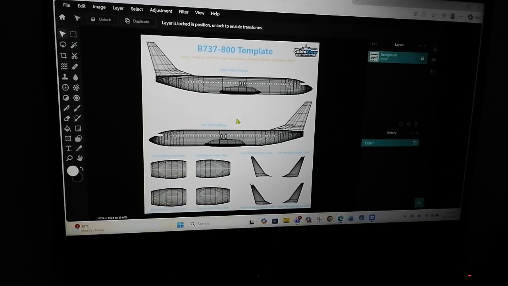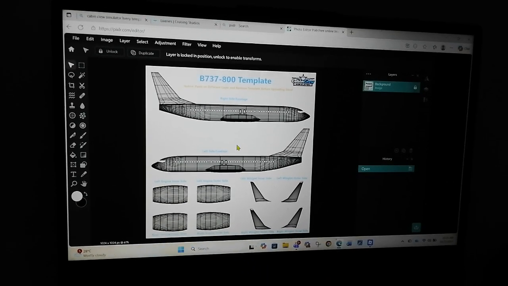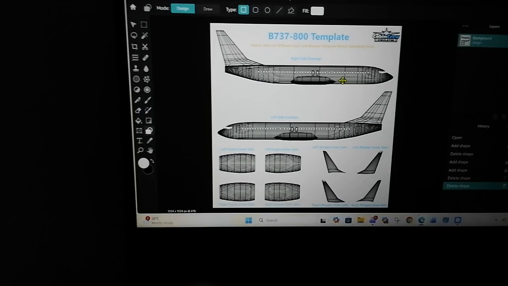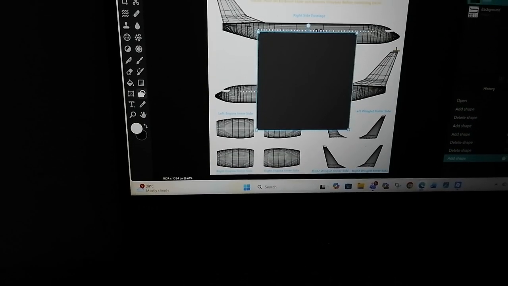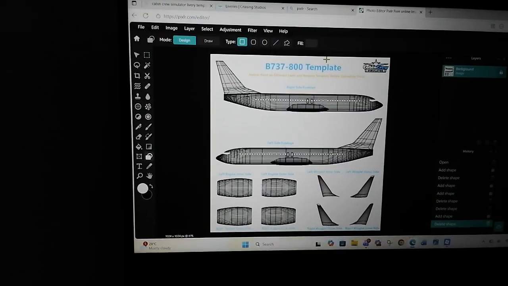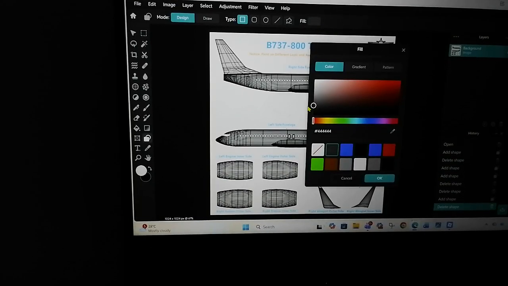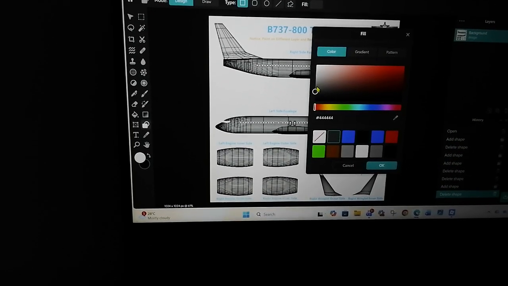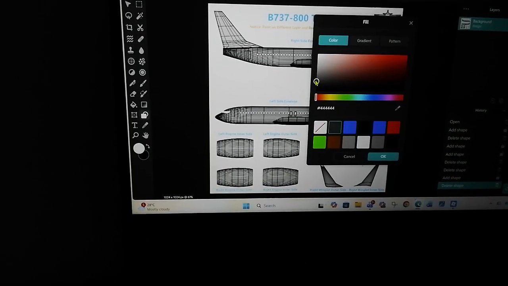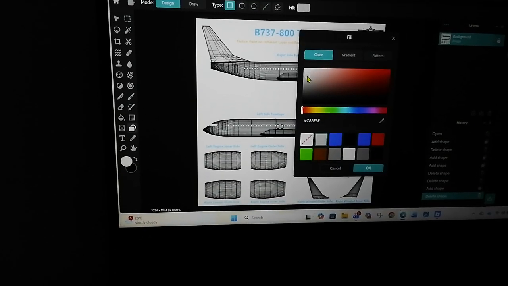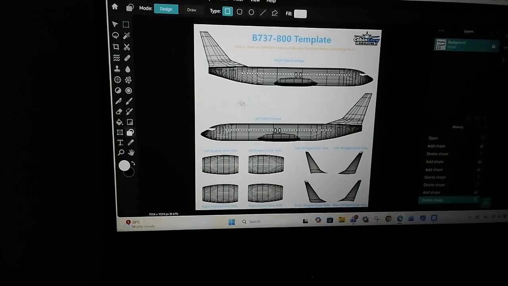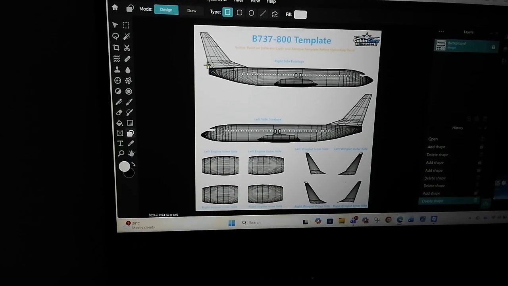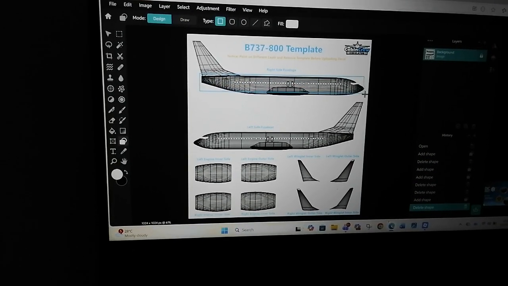It's right here. See you later, guys. I will go make my own livery. Okay. If you need help, click shape. We don't need that. And then click fill. And then put to white if needed. Now this appears on you, the plus sign.